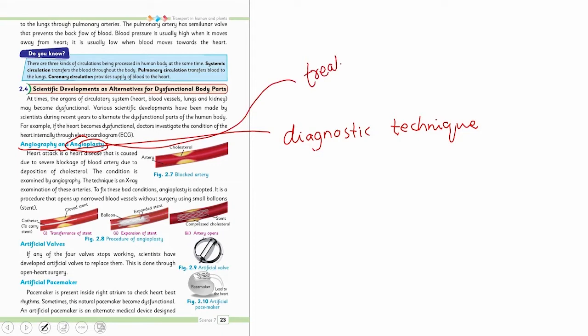Angiography is a diagnostic technique to examine the internal structure of the heart and blood vessels, whereas angioplasty is the treatment, a procedure to cure that dysfunctional situation.